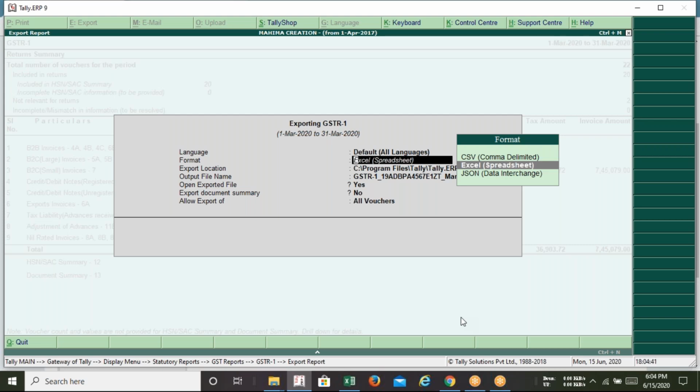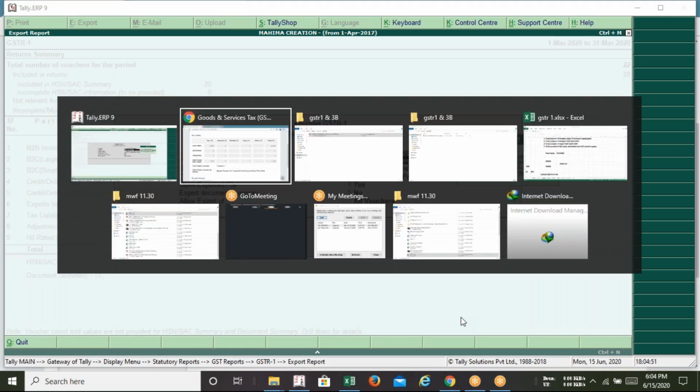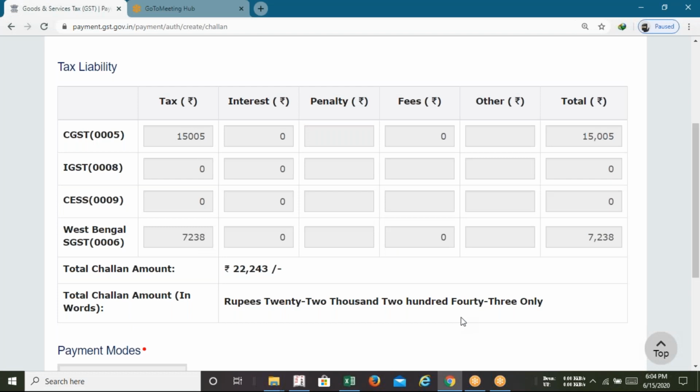So till now, we have started from the discussion of GSTR1 and 3B, about the due dates and everything, and we have done till the filing part also. So after making payment of this 22,243, we can upload our GST return. And you can see that the amount is being automatically calculated. We did not do anything about this calculation.